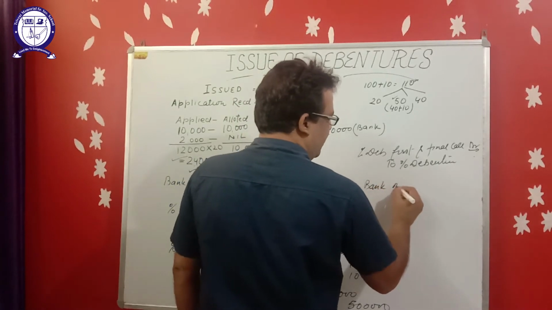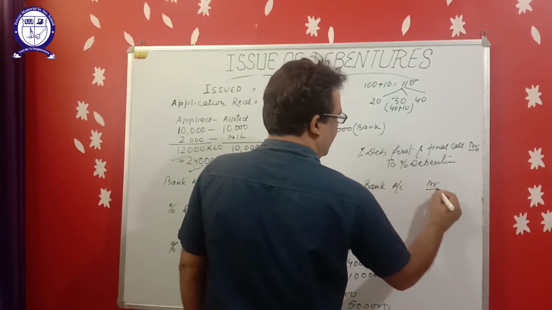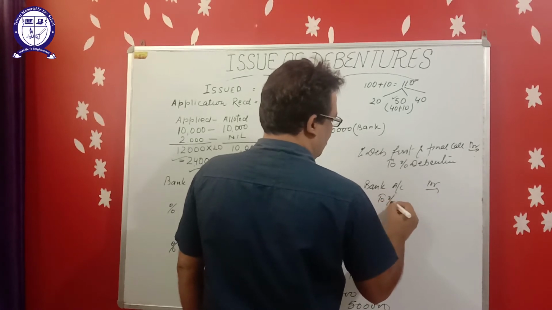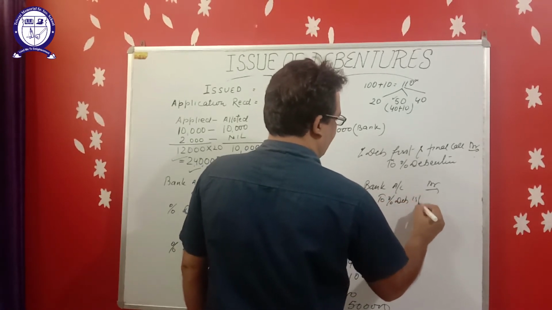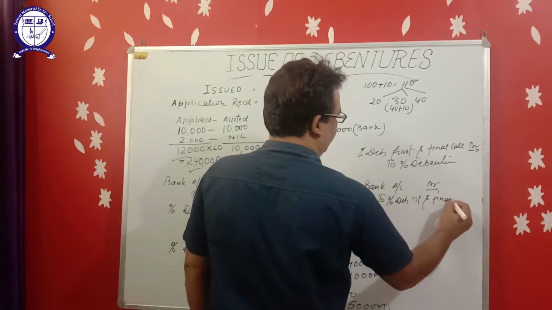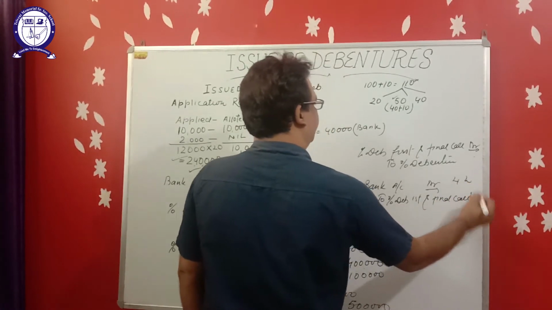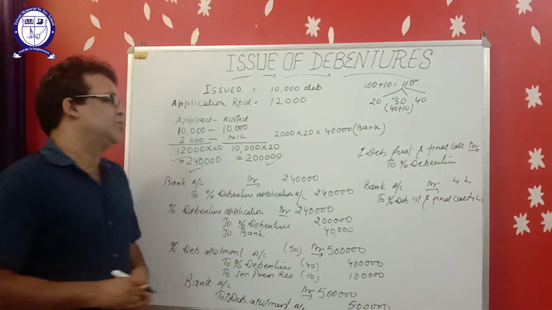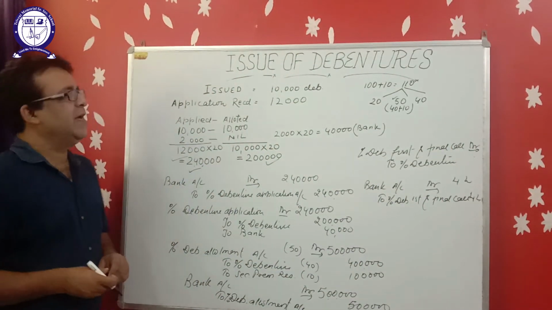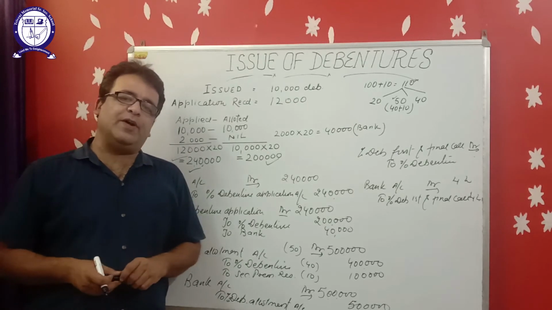For receiving first and final call money, bank account debit to 10% debenture first and final call, 4 lakh. So these are the journal entries at the time of issue of debentures.